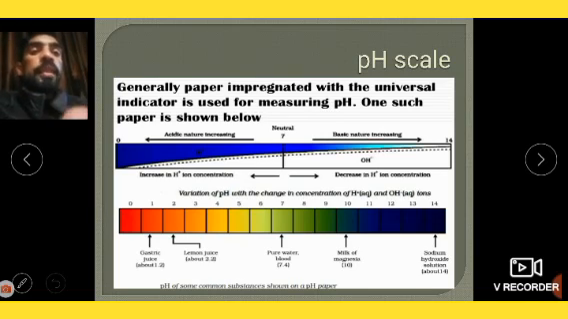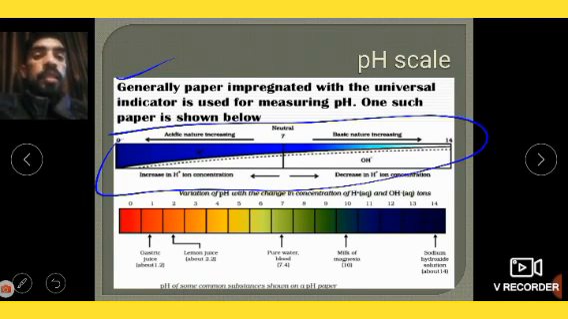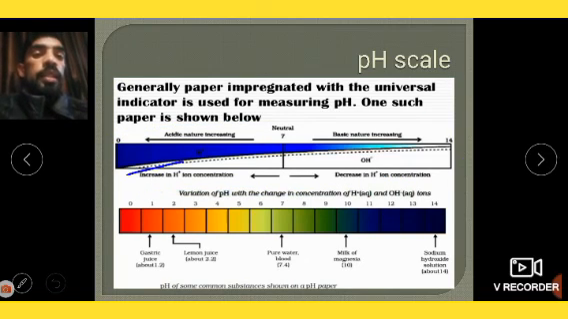Generally this is represented with the help of this scale. This is the paper. You can see this is a basic diagram of the pH scale. You can see here one line. This line is representing the amount of hydrogen ion. This side, more hydrogen ion means more acidic. This side, where there is less hydrogen ion, is less acidic, more basic.